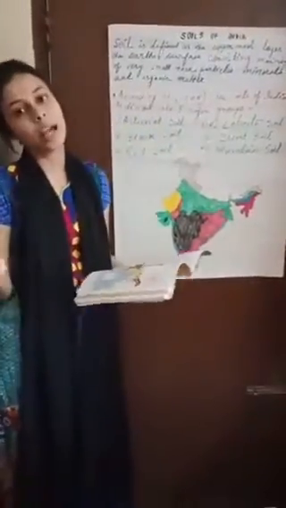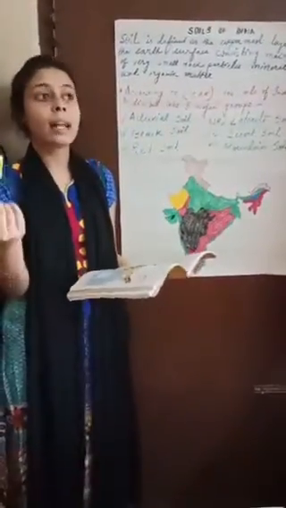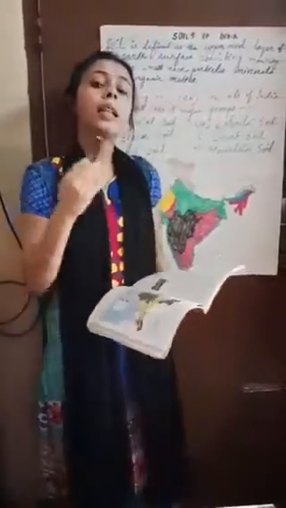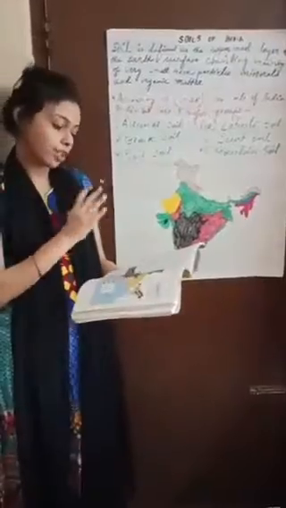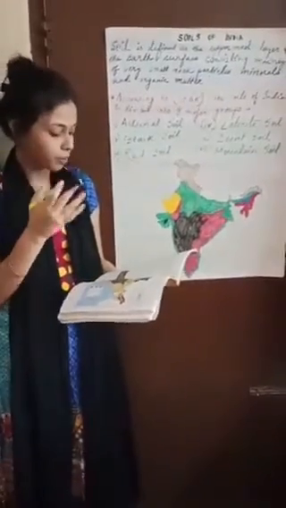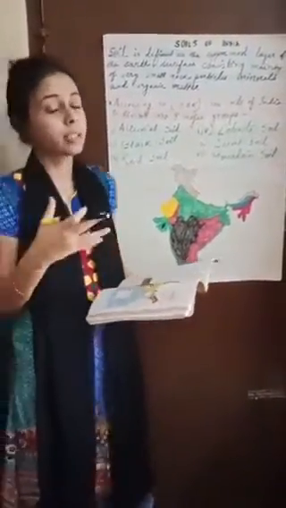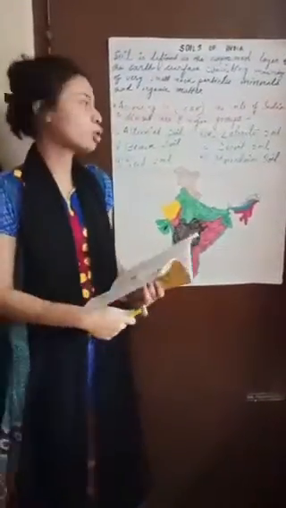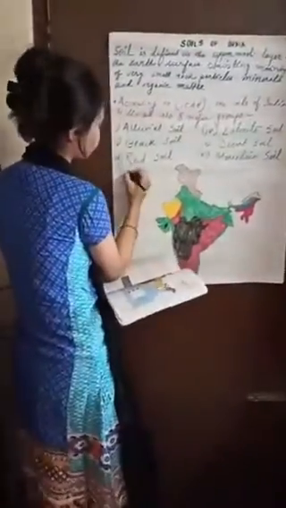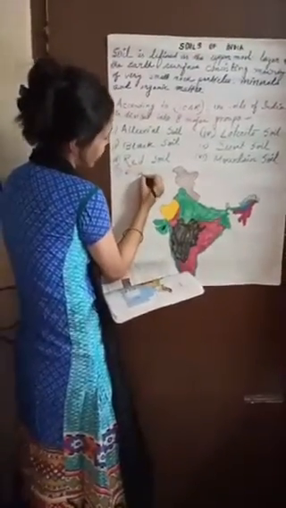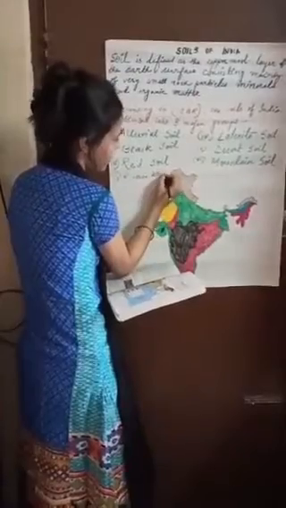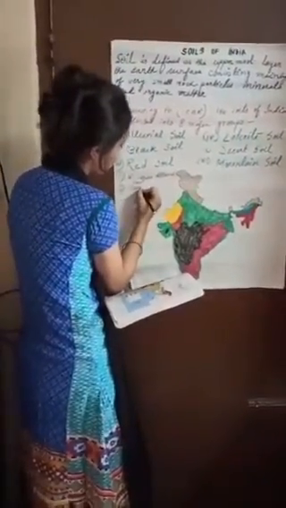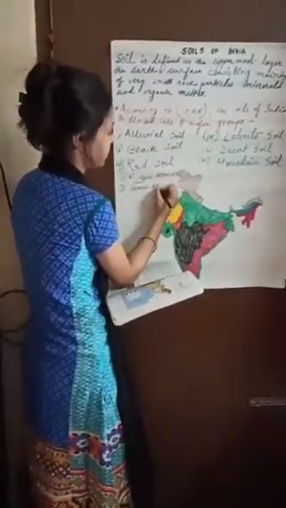As we all know, alluvial soil is the most fertile soil and it helps immensely in agricultural production. In India, the alluvial soil occupies almost 46% of the land and is composed of sand, silt, pebbles, gravels, etc. The alluvial soil is basically divided into 2 types. Number 1 is the riverine alluvial soil and number 2 is the coastal alluvial soil.